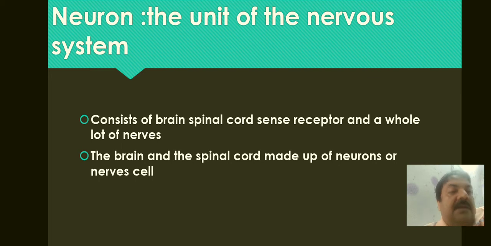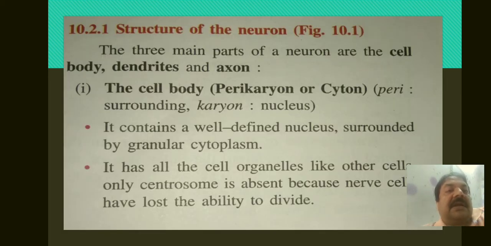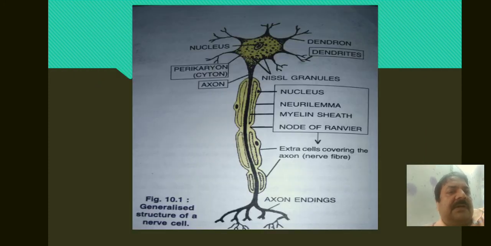Now next we will see the structure of a neuron or nerve cell. The three main parts of the neuron are the cell body, dendrites, and the axon. Now let us study about them one by one. You may have seen the picture of a nerve cell.